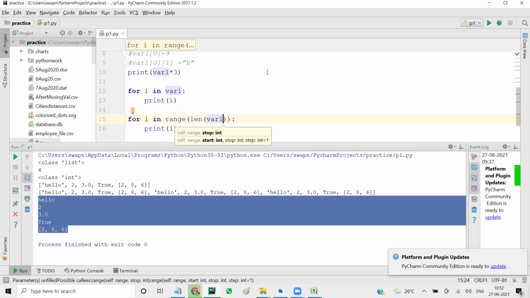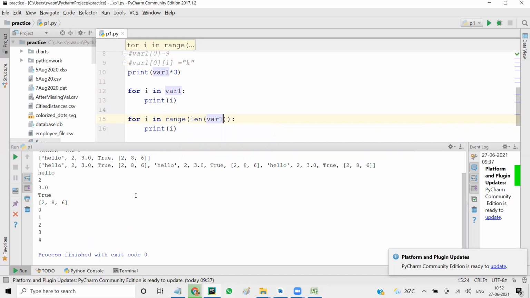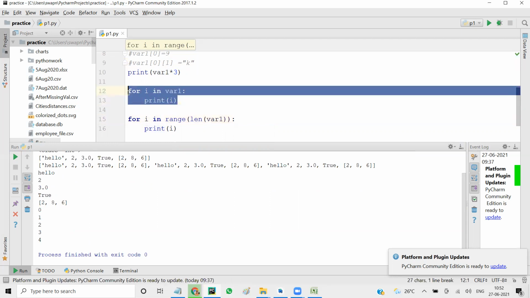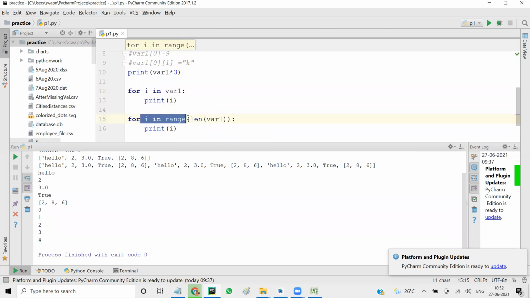So that is range. But in this case, if I print, you won't get the value. What you will get is 0, 1, 2, 3, 4. It's generating these. So it depends upon your usage. You can use this way also, right? This is nothing to do with list. This is to do with range, which we have already discussed. Is there something to do with list here? No, there's no list here. When you say len of list, it will give you the length, that is, you're getting an integer value, so you can use range.